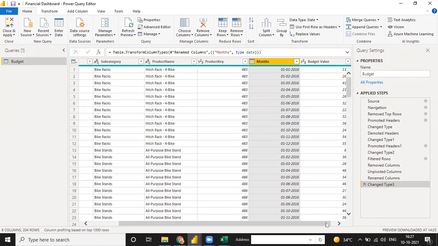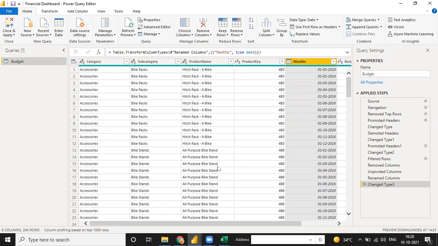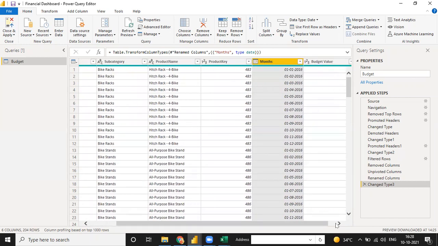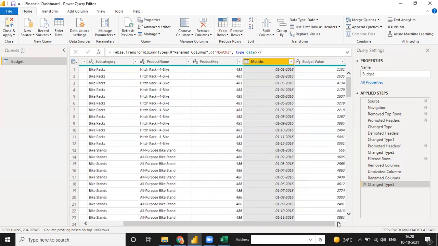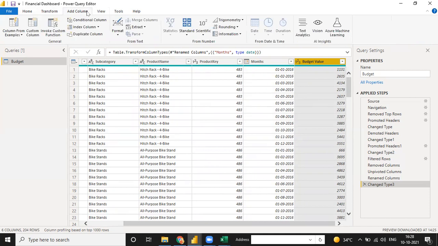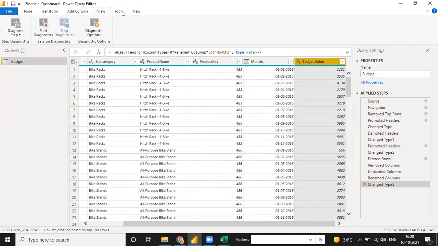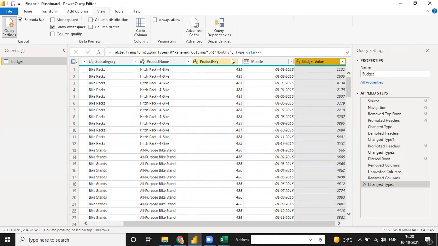Right now I'm going to transform this part, but everything is connected with the next part. Now our budget table is ready. So is there any doubt till here in the budget table? You can also check one more thing: click on this budget. See, all the values here are green. When you click on this green, budget value 204 is valid, meaning there is no error in your file. All the values are green.